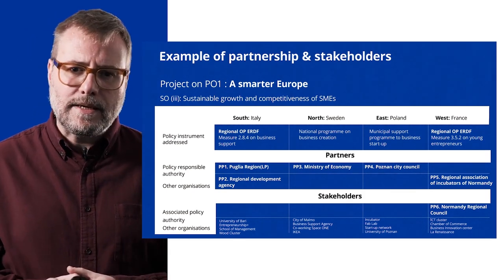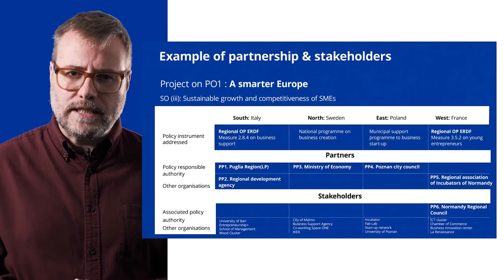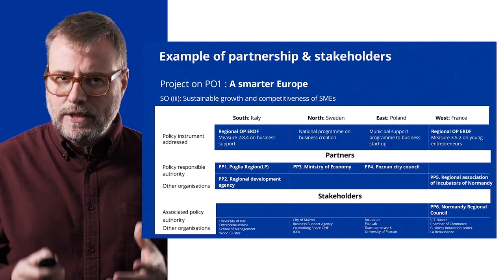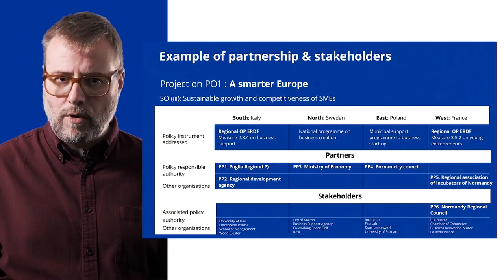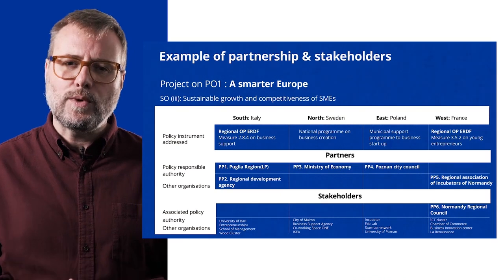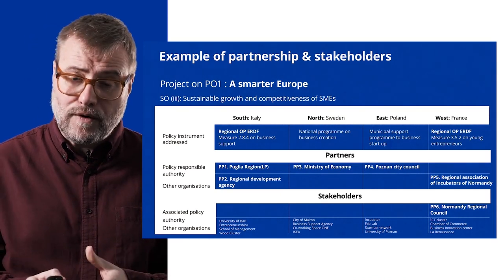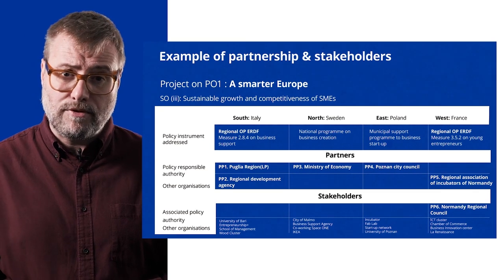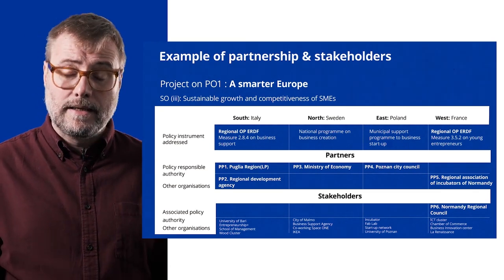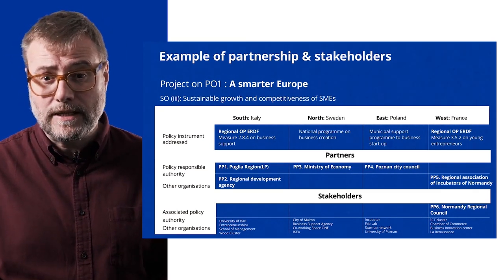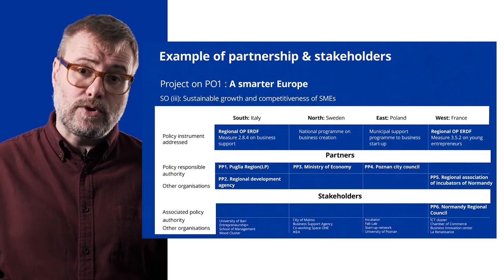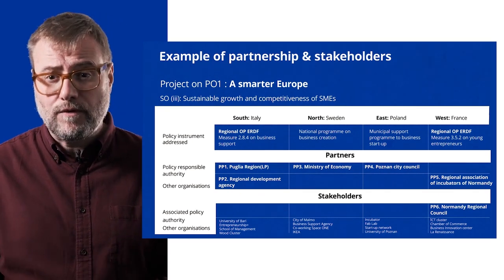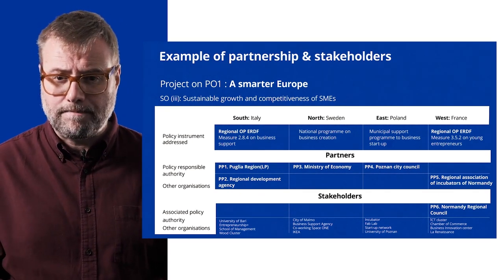You can see in the image that for 3 of the policy instruments addressed, the policy responsible authorities are involved. This is the case of Italy, Sweden, and Poland. And for France, the regional association is not the policy responsible authority, so they have to bring the associated policy authority, which is the Normandy Regional Council, who are responsible for the regional operational program.